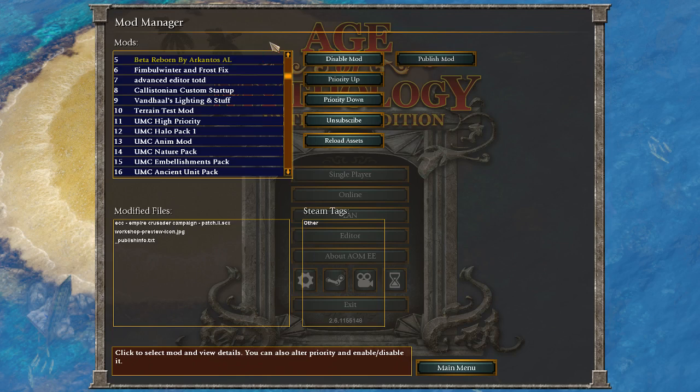We have tested this before, and it seems like you should have to restart Steam, but I don't think that is the case. And that can be a problem if you're actually working on a scenario that uses somebody's mod. Like if you were working on a scenario that uses UMC high priority, and I update my mod while you're using your scenario, you can talk to my friend PhD Rogers.